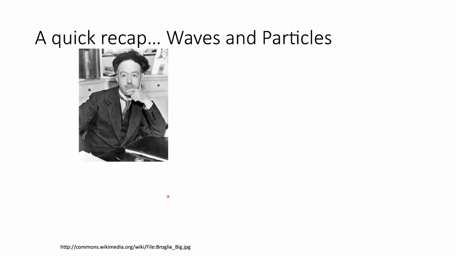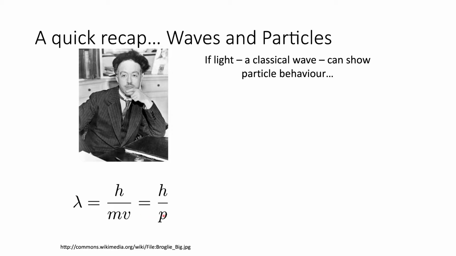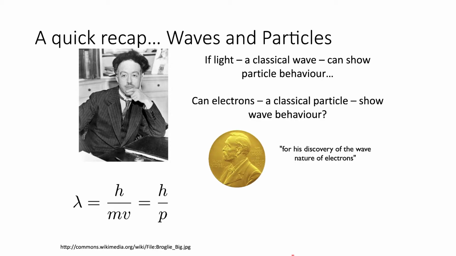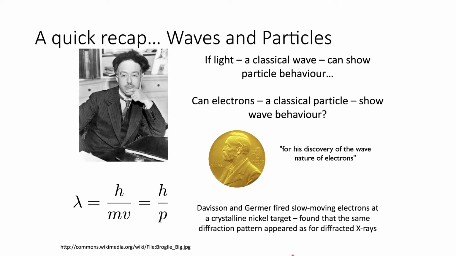Once again, a quick recap on waves and particles. So Louis de Broglie had his relationship which related the wavelength observed with a momentum. So this meant that if light as a classical wave can show particle behavior as evidenced by Einstein's photoelectric effect explanation, can the electron, which is ostensibly a classical particle, show wave behavior? And as a result of the studies, Louis de Broglie was awarded the Nobel Prize for his discovery of the wave nature of electrons. Sure enough, studies later done showed that the same diffraction pattern appeared for electrons as happened with diffracted X-rays. So electrons do indeed have wave behavior.